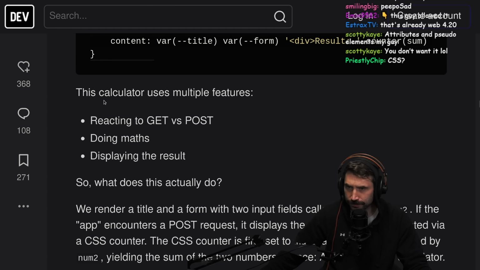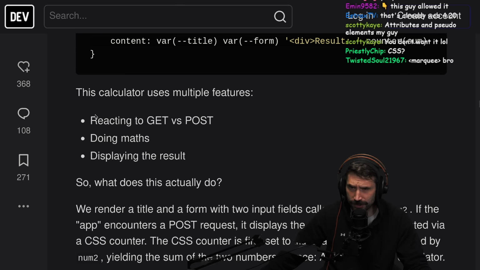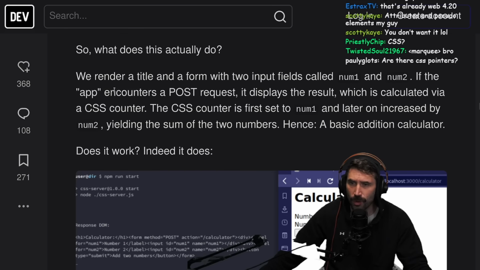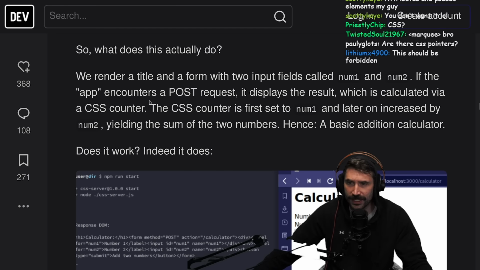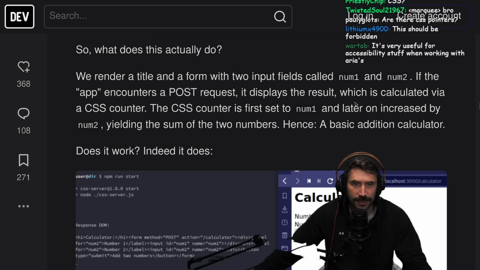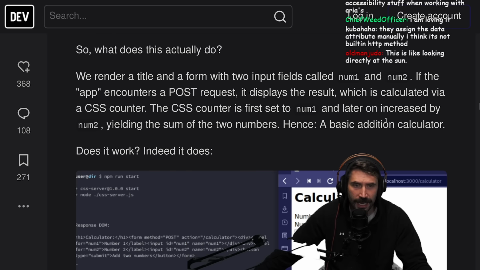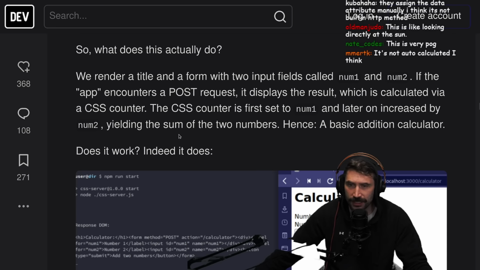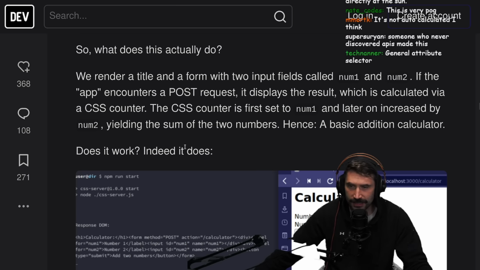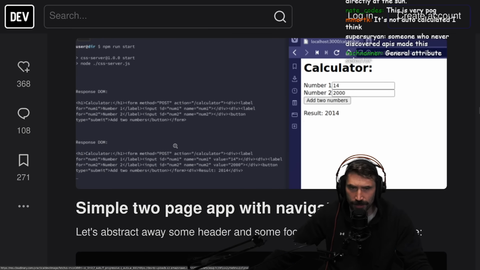You get a form, you get the sum, you get the content. This is beautiful. This calculator uses multiple features: reacting to get and post, doing math, displaying the results. So what does it actually do? Well, we render the title in the form with two input fields called num1, num2. If the app encounters a post request, it displays the result, which is calculated via the CSS counter. The CSS counter is first set to num1 and later on increased by num2, yielding the sum of two numbers. Hence, basic addition calculator.